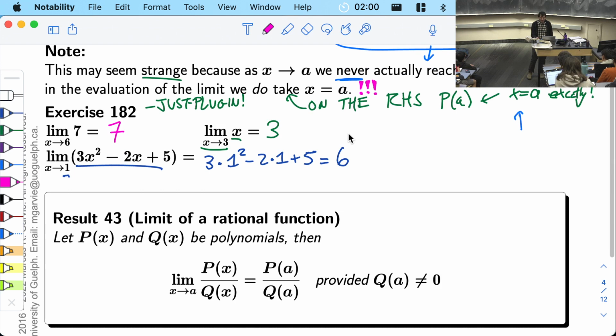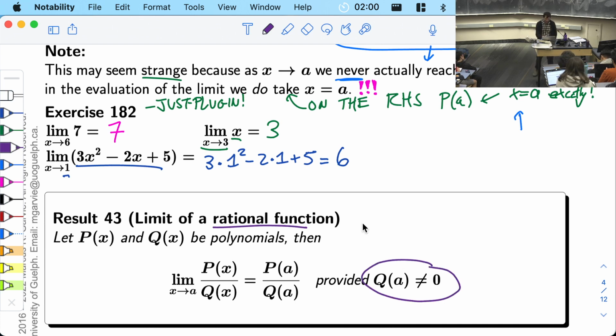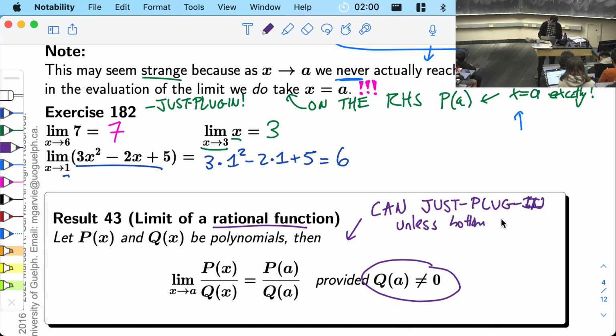So on Friday, I said it was quite hard in general to find limits. These functions, it's a breeze. It's super easy. Result 43 is giving you even more good news, that if you have a rational function, you can just plug in as long as the bottom is not 0. So you can just plug in unless the bottom is 0. So if the bottom is 0, you cannot just plug in.